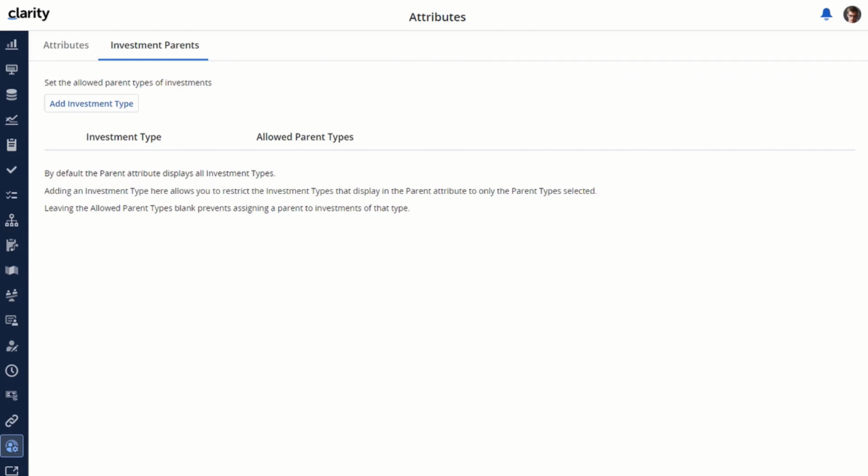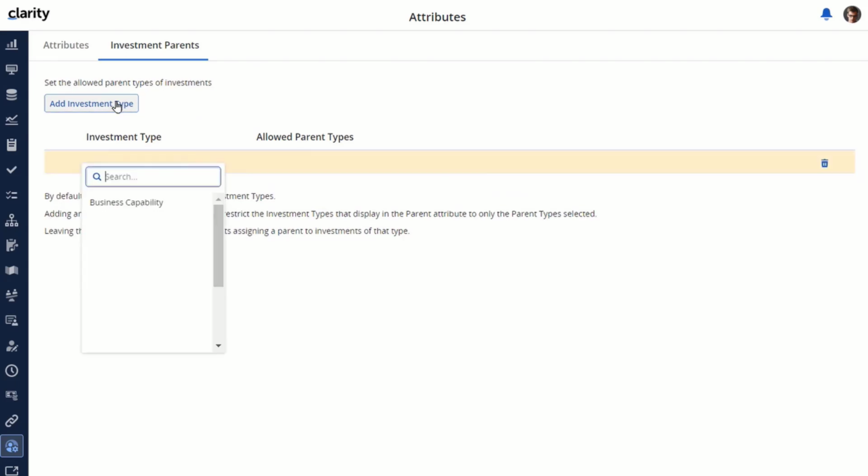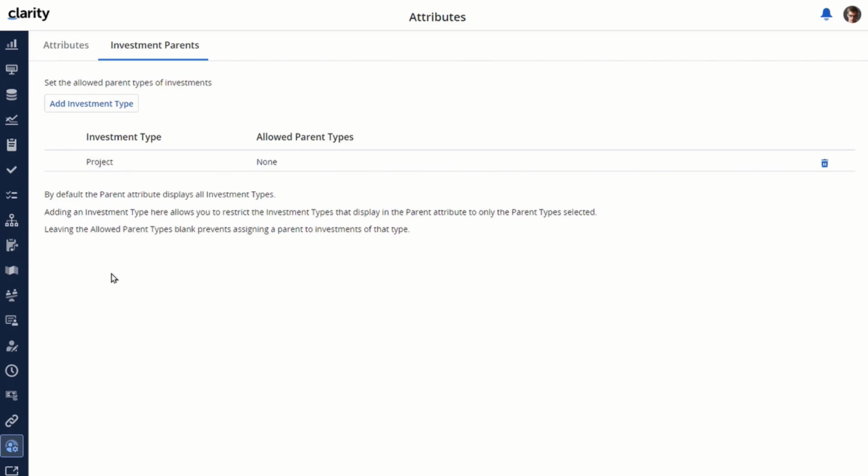To add a restriction, you just click on the Add Investment Type button, and you'll get a list of objects that are in alphabetical order, and we're just going to select Project. This is a single select value here. By default, the allowed parent type shows up as none. What that means is that any users editing projects, whenever they go in to set and populate that parent attribute, are not going to have any instances to select, because we're saying that projects do not have any allowed parents.